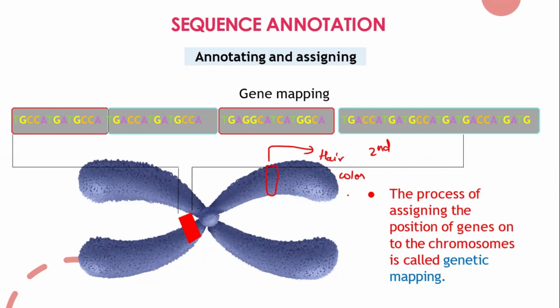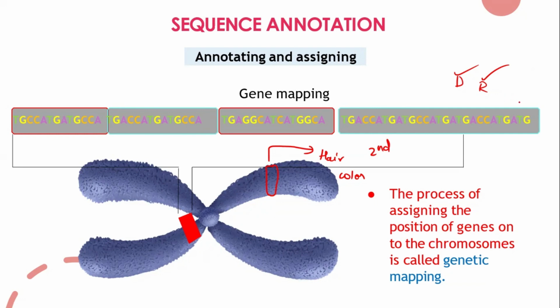We have two sets of chromosomes, right? One is from the paternal chromosome and one is from the maternal chromosome. In the same region, my mother's chromosome will also contain the hair color, and my father's also contains the hair color. Based on which one is dominant and which one is recessive, I get that color. If my father's is dominant, I'll get my father's color, like black. If my mother's is dominant and my mother has a somewhat reddish color, I'll get reddish hair. If both are dominant, showing co-dominance, which we'll study in the principles of inheritance, then I'll get a mixture of black and red.